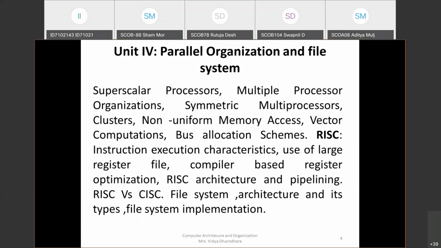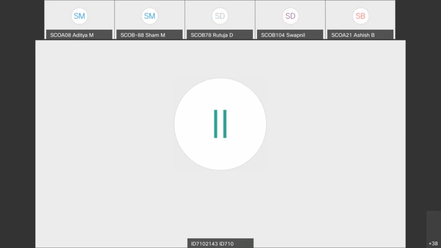Student, please tell me any topic you need to repeat. At least put it in the chat box which topic you need to repeat, or which unit you need to. Aditya, speak. Roll number 8. Which topic you need to repeat? From the exam point of view, which topic you need to repeat? Please tell me.